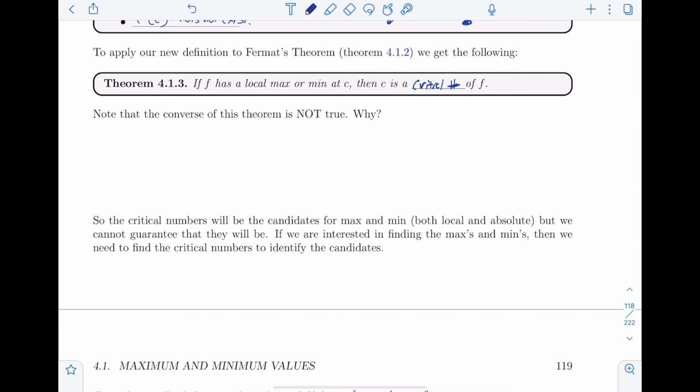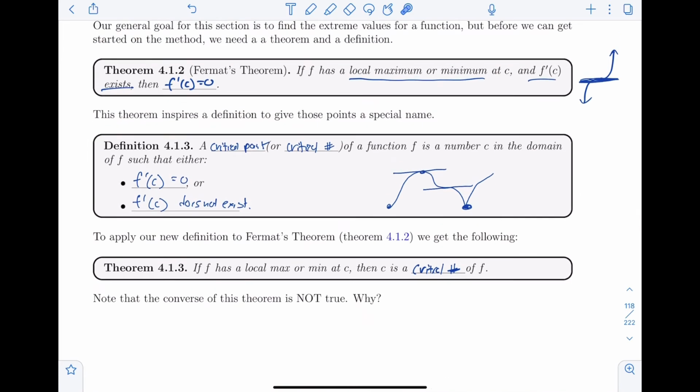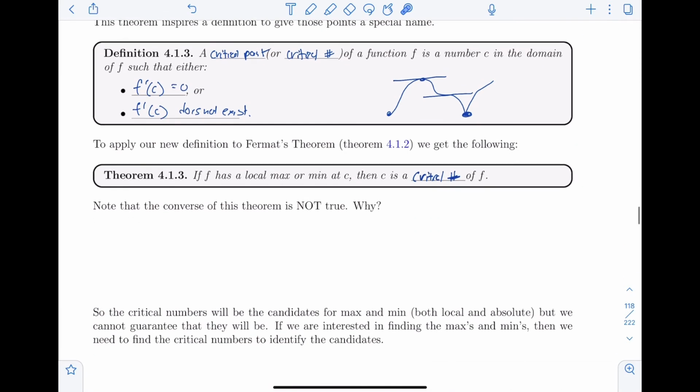Critical number of f. Okay, so again, this theorem only works in this direction. So if local max or min, then it's a critical number, okay? And so this expands Fermat's theorem a little bit. Fermat's theorem says max or min and the derivative exists. And so now we're just including, well, what if it doesn't exist? Well, those are also points where we could possibly have a max or a min, okay?